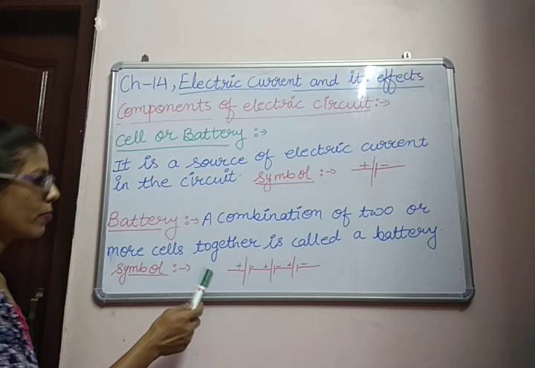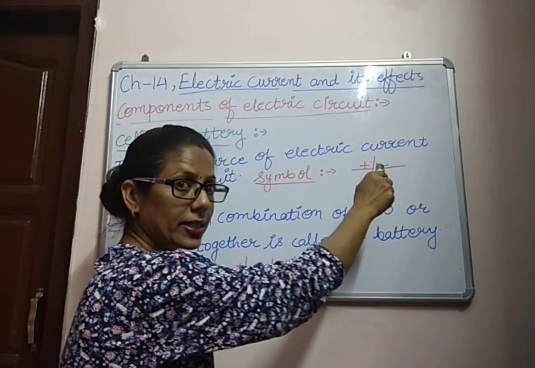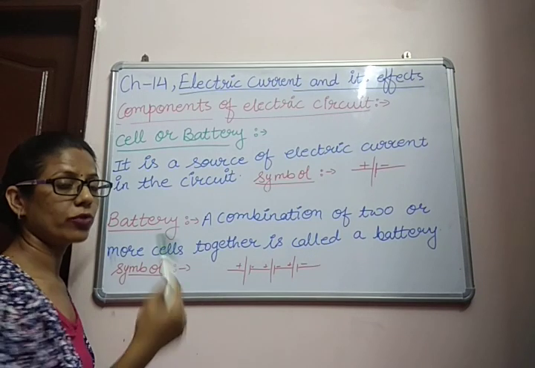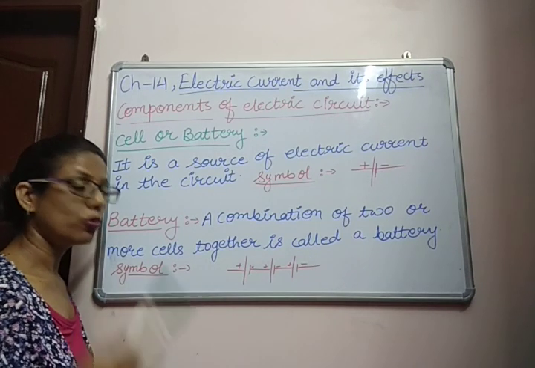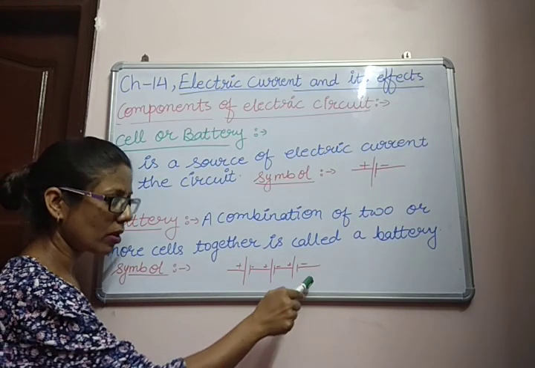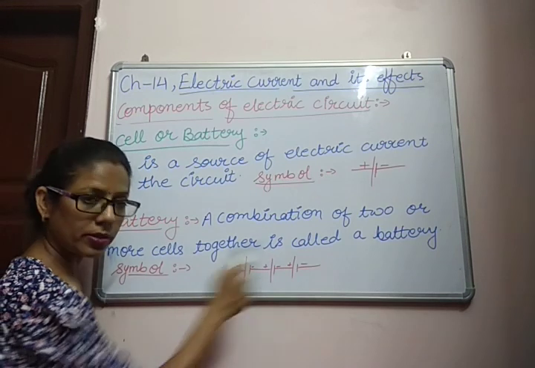Now the symbol of a battery. You can see, this is the symbol of a single cell, and this is the symbol of a battery, because we are joining more than one cell. So this is the symbol of one cell, and when we join more than one cell it is known as a battery. So this is the symbol of a battery.